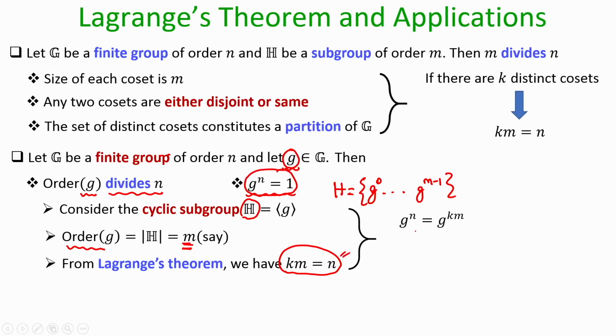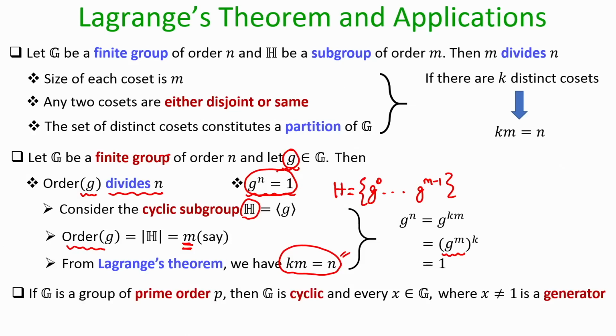So, let us see what exactly we will obtain if I compute g power n. g power n will be nothing but g power k times m, and since the order of the element small g is m, I know that g power m will give me the identity element, and the identity element raised to power k will give me the identity element. Okay. So, that is an implication of the Lagrange theorem,